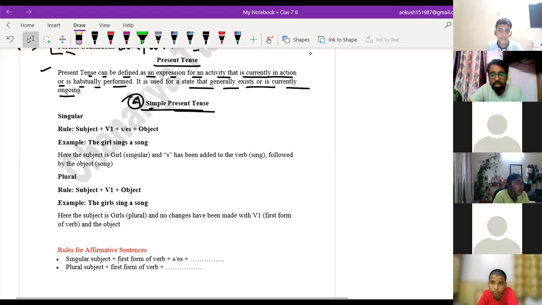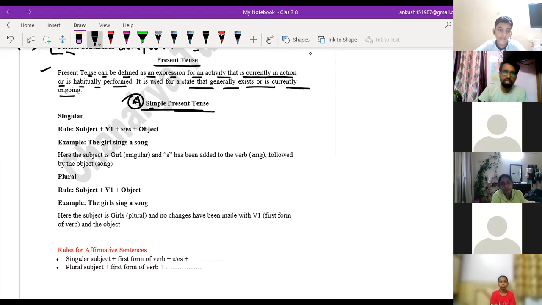Whenever we learn about tenses, two things must be understood: first, the structure, the sentence construction. How do we construct a sentence in simple present tense? First of all, take the subject. The subject may be singular or plural.